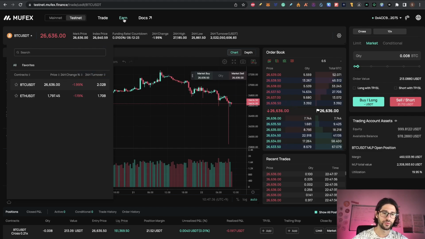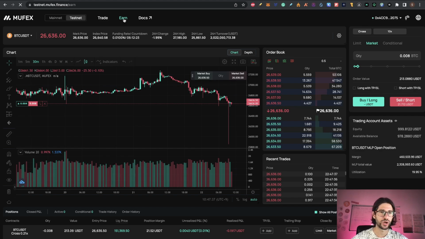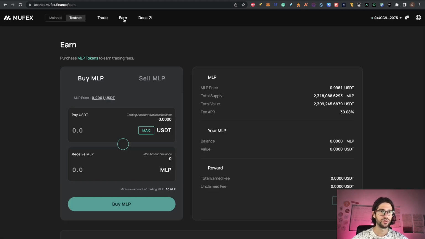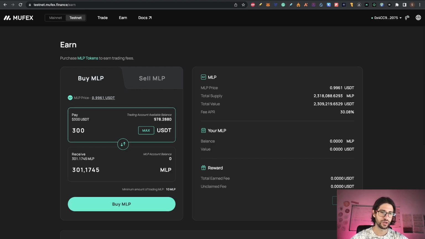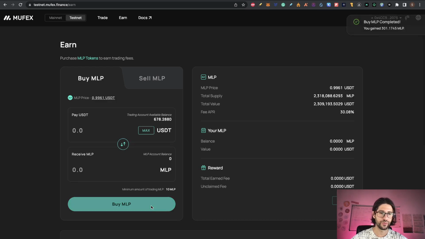After doing a couple of trades, guys, you can go here to earn, like I mentioned, and you can use some of your USDT to buy MLP. So let's say I want to buy 300 in value. You can see buy completed, and this is going to allow me to get rewards on the fees of the transactions.